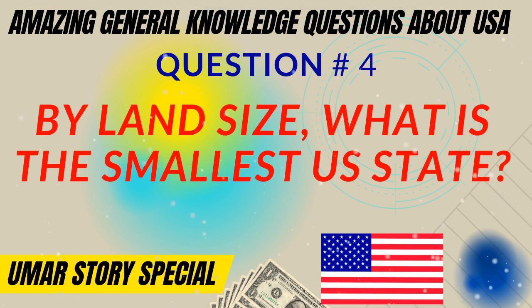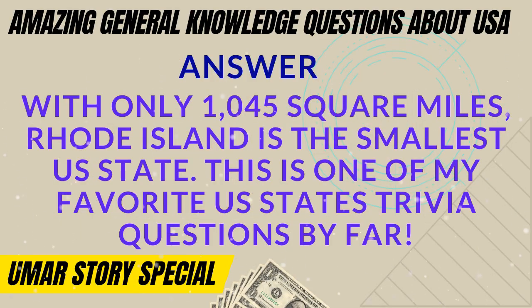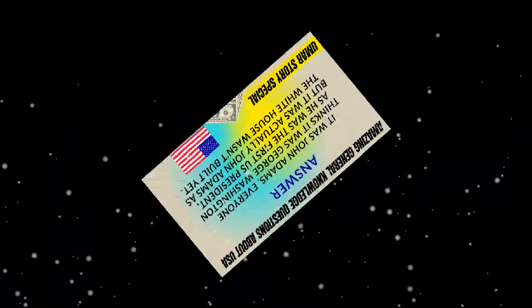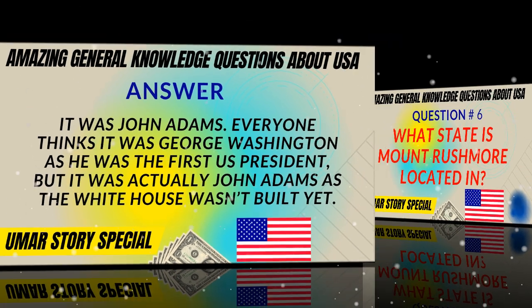Question number 4. By land size, what is the smallest U.S. state? With only 1,045 square miles, Rhode Island is the smallest U.S. state. This is one of my favorite U.S. states trivia questions by far. Question number 5. Who was the first president to live in the White House? It was John Adams. Everyone thinks it was George Washington as he was the first U.S. president, but it was actually John Adams as the White House wasn't built yet.